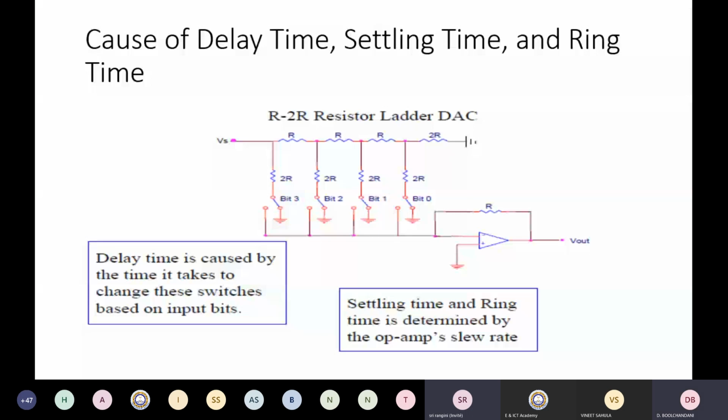So, the causes of delay time, settling time, and ring time. Delay time is caused by the time it takes to change the switches based on the input bits. Switches going from on to off and off to on take their own time. The other is the slew time, and the ring time is determined by the op-amp's slew rate. So it is going to depend upon the op-amp's slew rate.